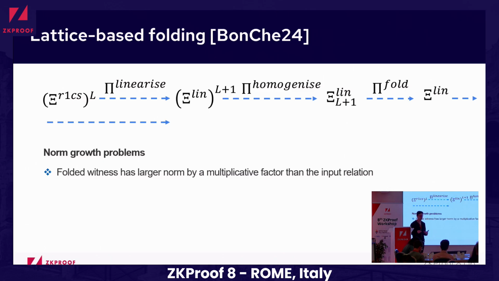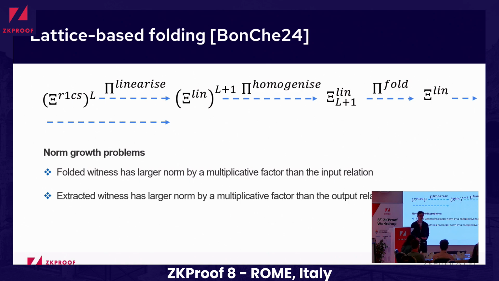So the main problem is with norm growth. We observe that due to this folding, due to these random linear combinations, the norm of the witness is gradually growing. And when we think about multiple rounds of folding, it will grow exponentially with the number of rounds. Similar thing with the notion of extractor. This extractor, although I don't define this algorithm yet, still extracts a witness which has some multiplicative factor.